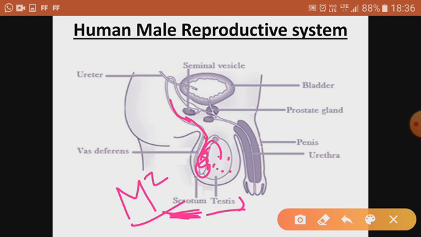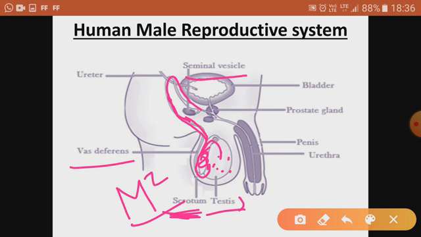Now the sperm moves ahead in the sperm duct, or vas deferens, and it comes near a gland. That gland is the seminal vesicle. What is the role of this gland? The role of the gland is to secrete alkaline fluid. That alkaline fluid is added to the sperm. Now that liquid fluid plus the sperm is known as semen.